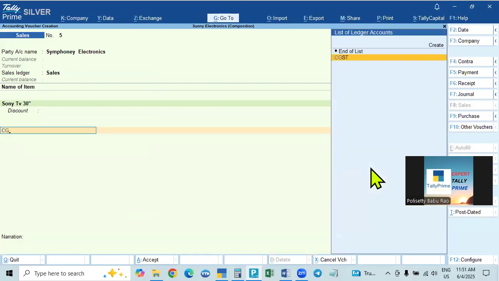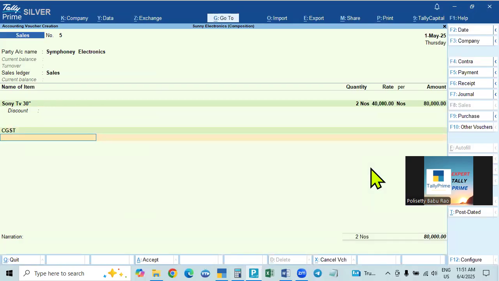In the case of sale, there will be only CGST and SGST, because you can sell only in our state. We cannot sell to other states, so there will be no IGST. When you are purchasing, there may be CGST and SGST or IGST also. See, tax is not calculated, and this